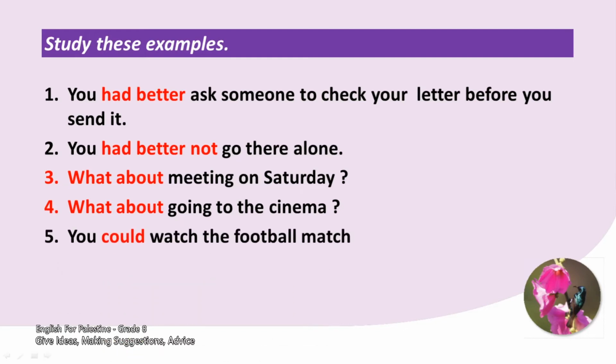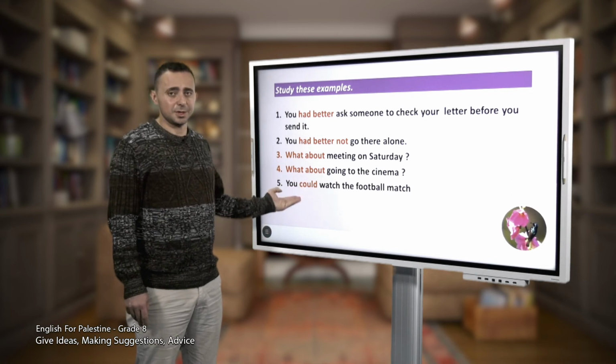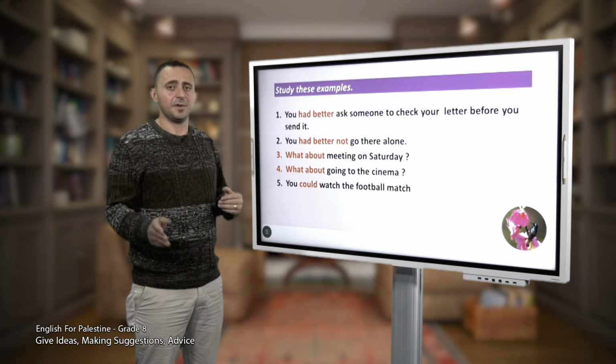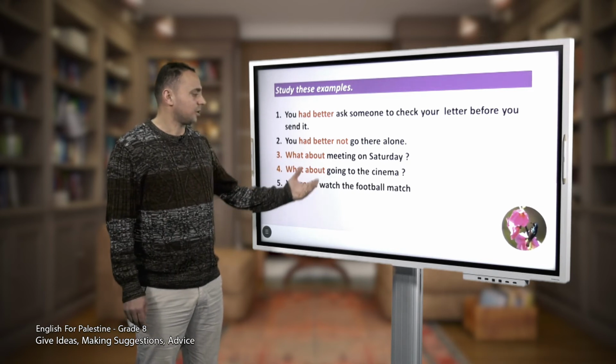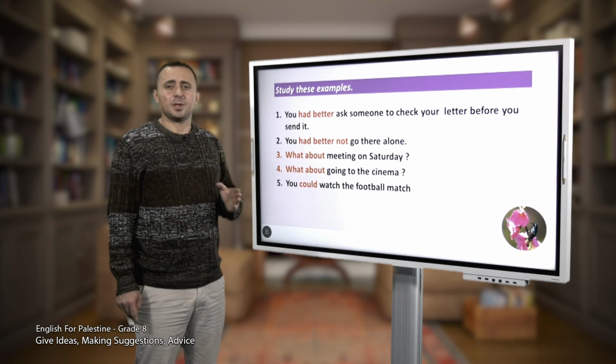Okay, let's continue. Number 5, you could watch the football match. Notice here the speaker is giving a suggestion and he says you could watch. Notice could is followed by ing or infinitive. Excellent, infinitive, to say you could watch the football match. All of these examples included expressions to make suggestions and give advice.